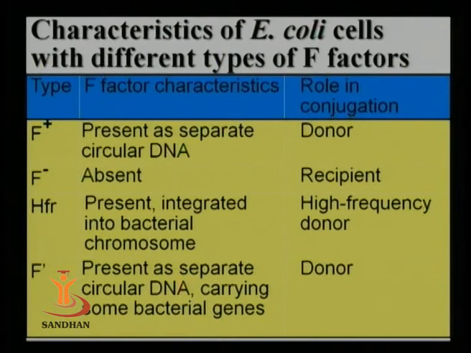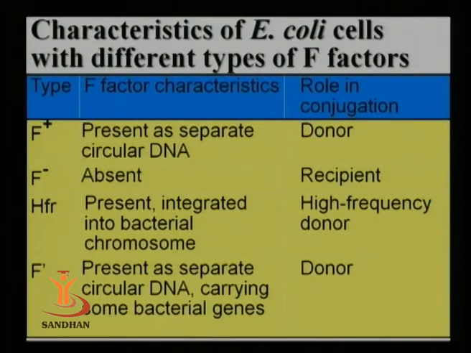However, in some cases, during the excision, certain mistakes might occur as a result of which the plasmid leaves a little of its own portion and picks up a little portion of the host chromosome. For example, the location lying nearby its attachment, such as the lactose or galactose gene. So this kind of plasmid, which now possesses a gene of the host, is known as an F prime.